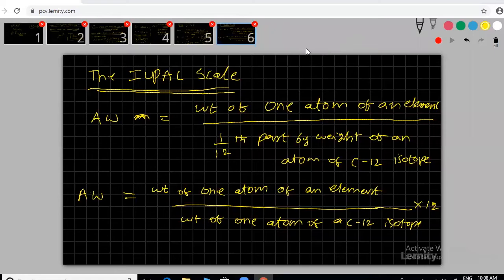Other isotopes of carbon are less abundant. More than 98% is the C12 isotope, present in most cases. Even though we have C13 and C14, their abundance is less. We have to take most of the compounds which contain the element, the general case. If you are generalizing, it should be abundant and available in every case. Otherwise those are rare cases.